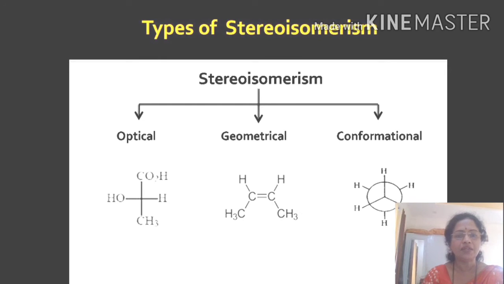Stereoisomerism is mainly divided into three parts. First one is optical, second one is geometrical isomerism, and third one is conformational isomerism. Now we will discuss first about the optical isomerism.